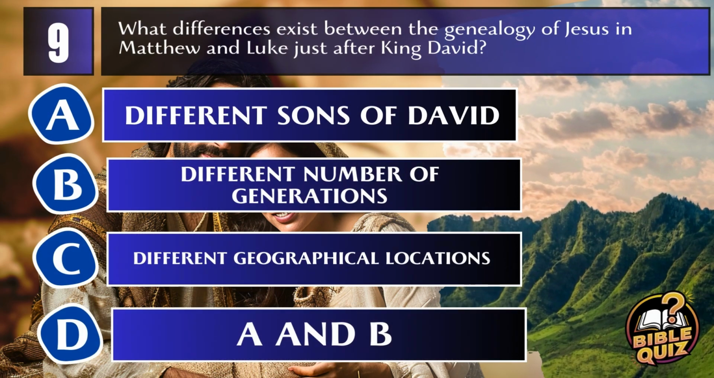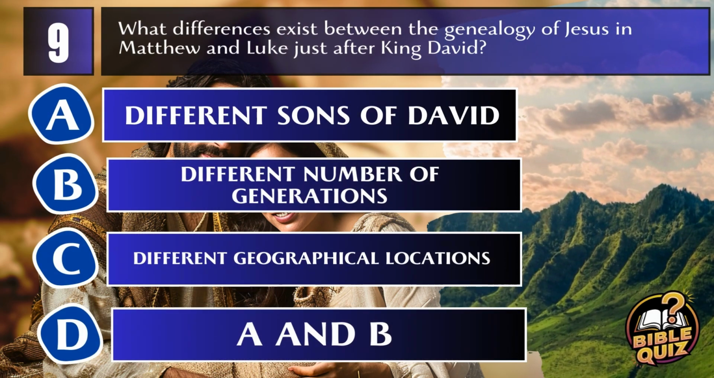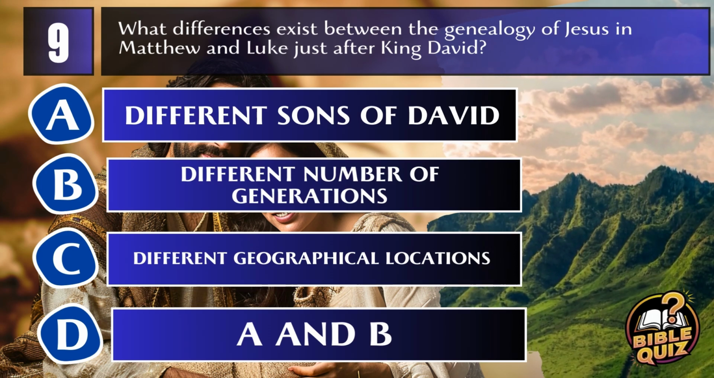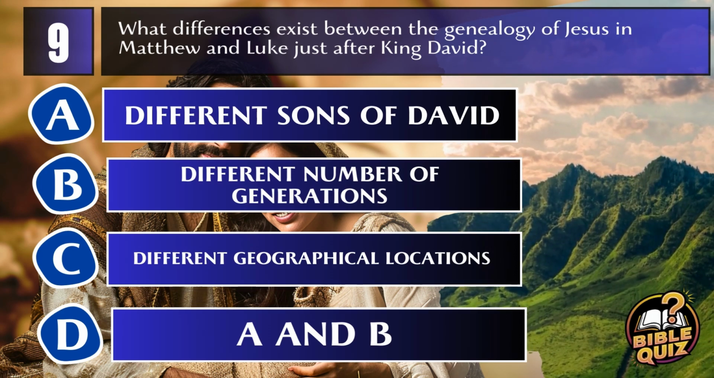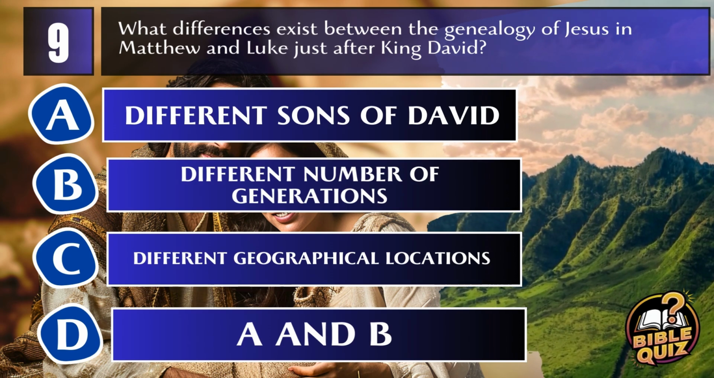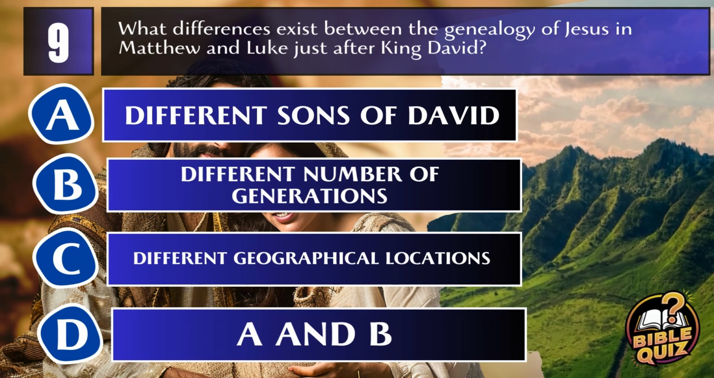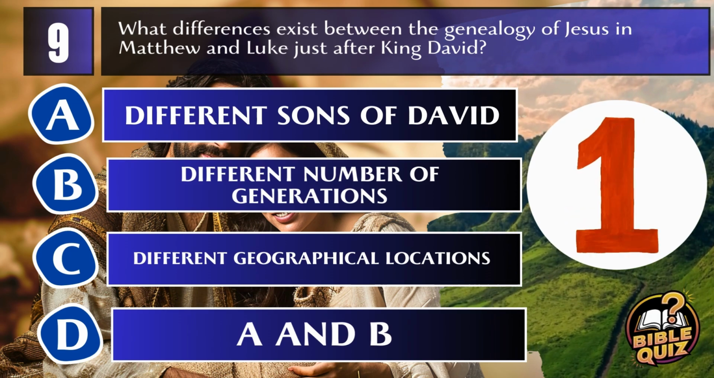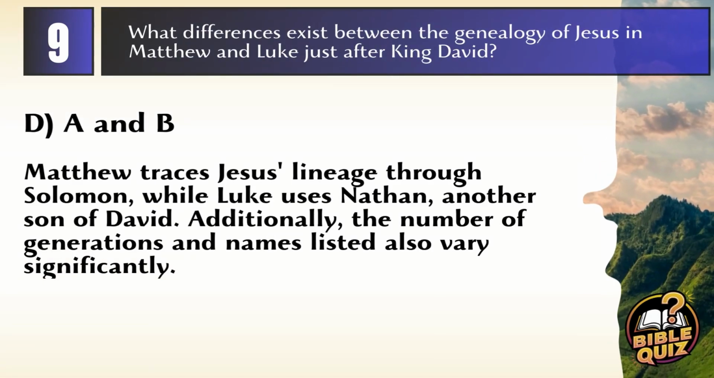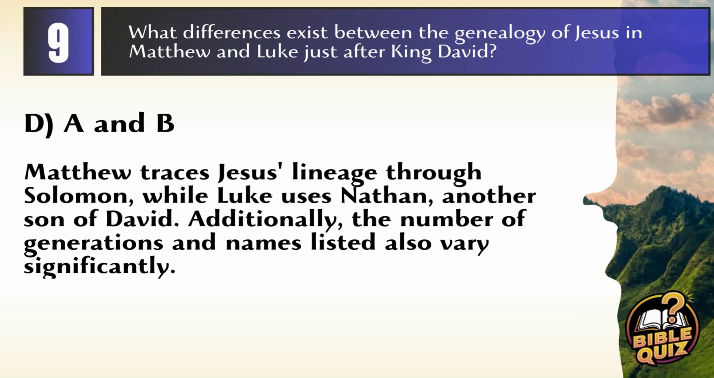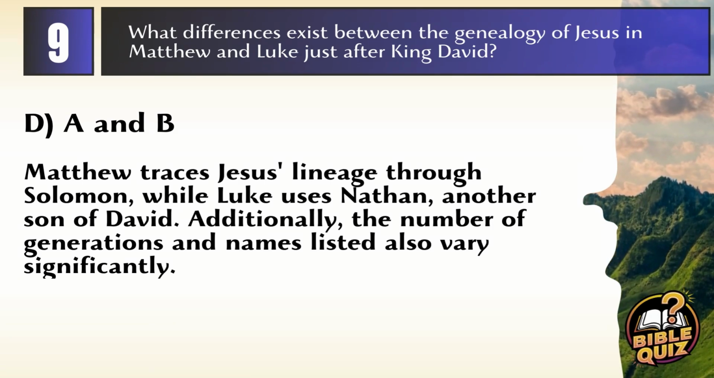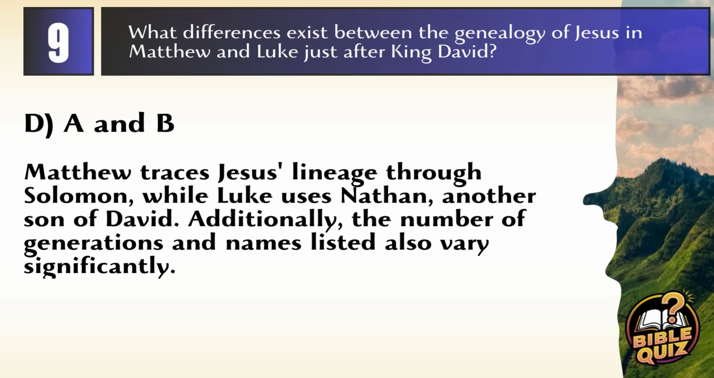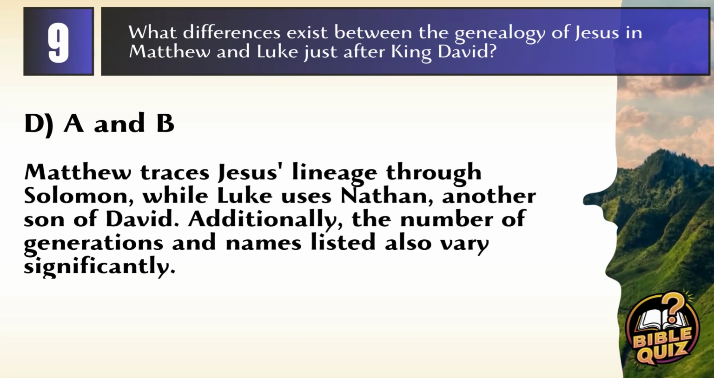Question 9. What differences exist between the genealogy of Jesus in Matthew and Luke just after King David? A. Different sons of David. B. Different number of generations. C. Different geographical locations. D. A and B. Answer: D, A and B. Matthew traces Jesus' lineage through Solomon, while Luke uses Nathan, another son of David. Additionally, the number of generations and names listed also vary significantly.